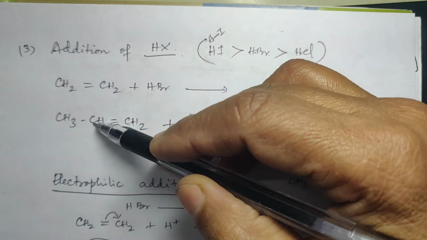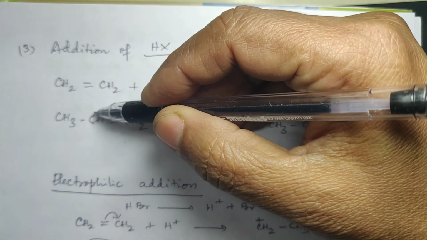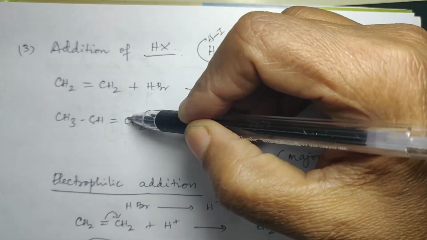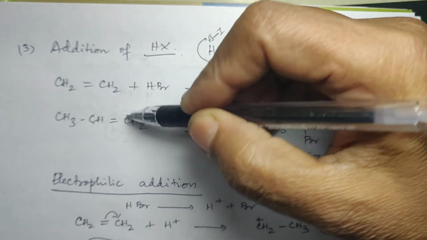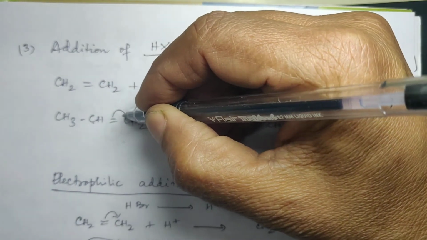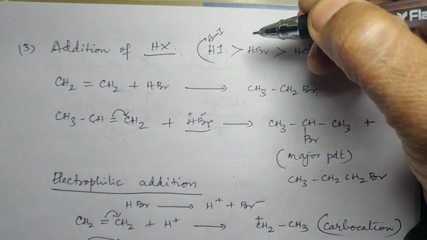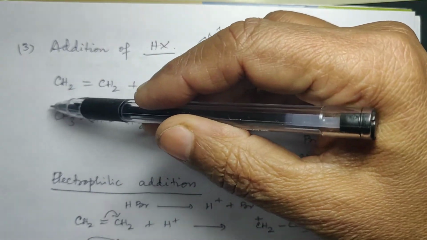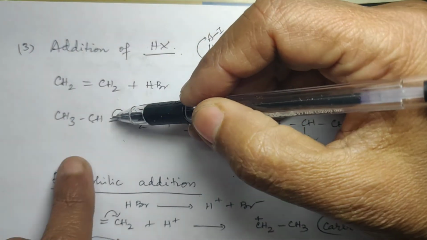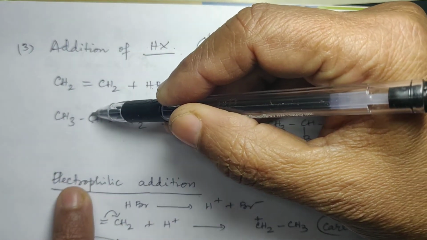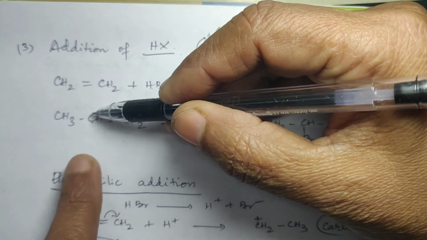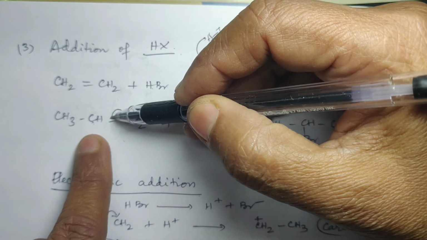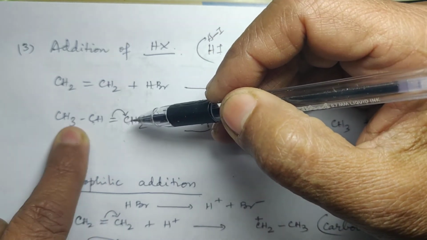If Br minus has to go there, that means this C should be possessing a positive charge. And this H plus, if it is going here, then this C should be having a negative charge. So how? By shifting the pi bond pair towards this. Now you know already that this CH3 is electron releasing. This is showing plus I effect. Is that clear? So this pair of electrons, that is the pi bond pair, cannot go here. If it goes, then it will have to face the repulsion from this end. So this pi bond pair will go away from the electron releasing group.